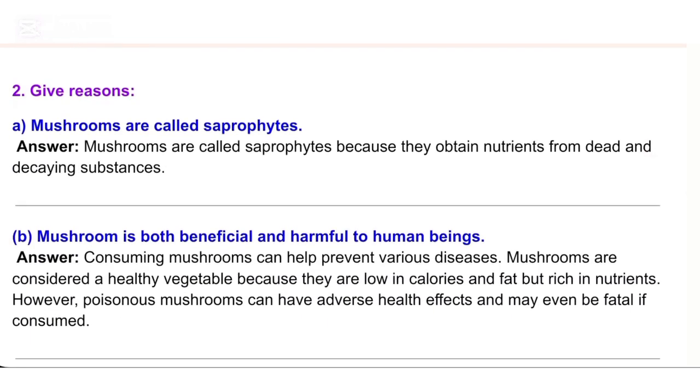2. Give reasons. A. Mushrooms are called saprophytes. Answer. Mushrooms are called saprophytes because they obtain nutrients from dead and decaying substances.